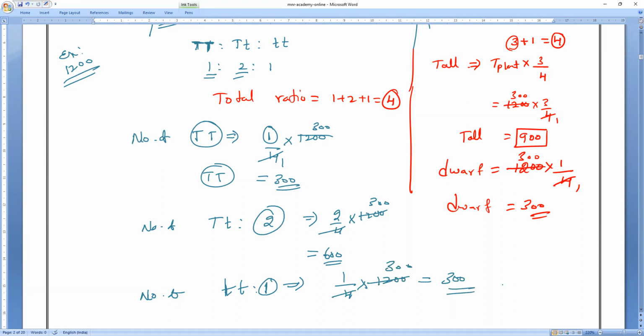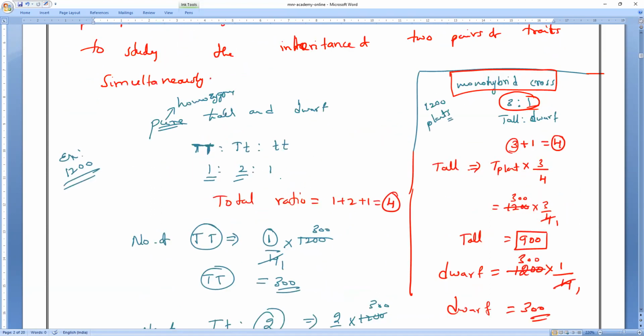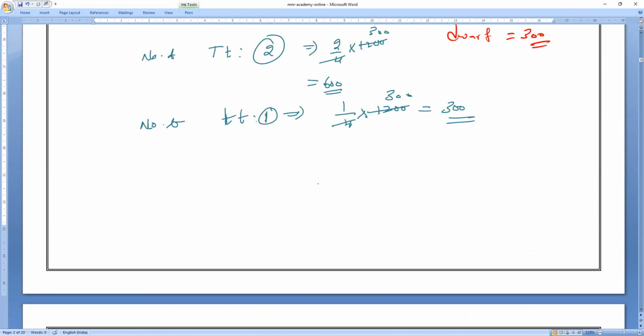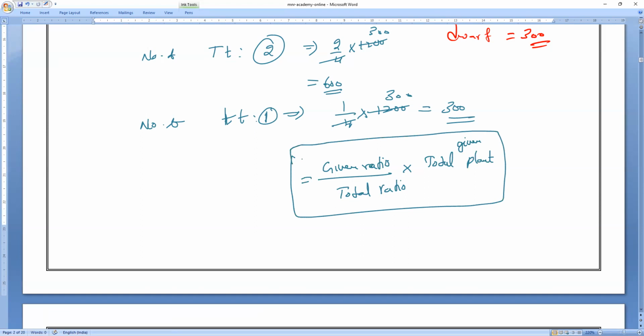300. So the given ratio divided by total ratio into total number of plants. That is the formula for calculating any type of number of plants. No book will teach this, but no question paper is without this. Given ratio divided by total ratio into total number of plants, the total given number of plants. This is the formula for calculating any type, but in the exam you have to be very careful.